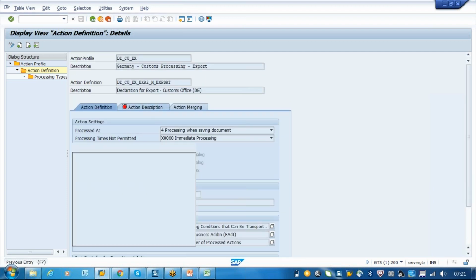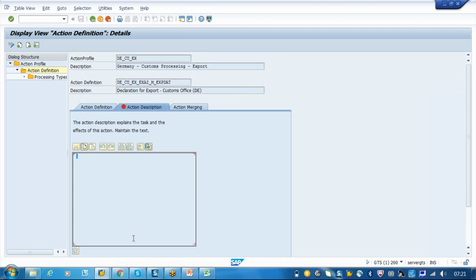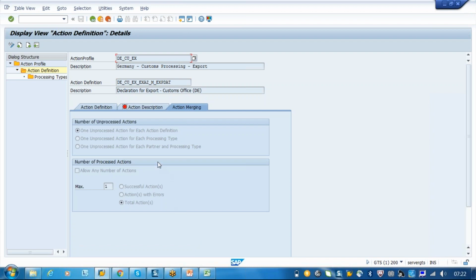So then action description, you can just enter some text here. What is this? This is an export declaration which you are doing via the customs office. Action merging is whether you want to process or merge the uncompleted or incomplete documents into one go, or one unprocessed action for each action definition. So you are just saying only one unprocessed document should be there, or one for each processing type. Whatever you enable here, the system will process.